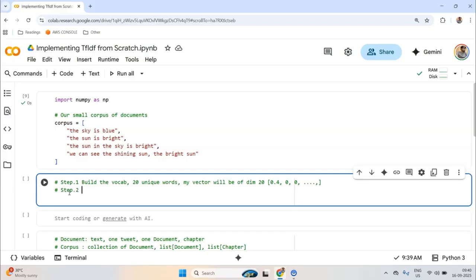Step 2. After building the vocab, we have to build a TF matrix. TF stands for term frequency, so this is the term frequency matrix.